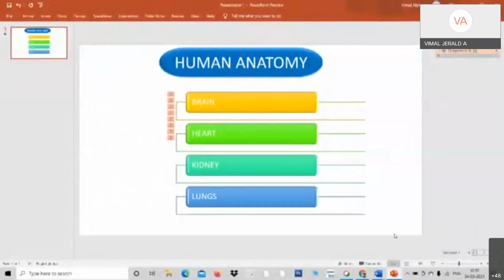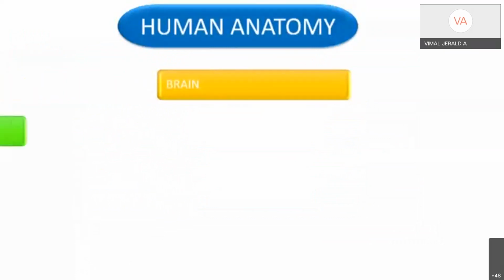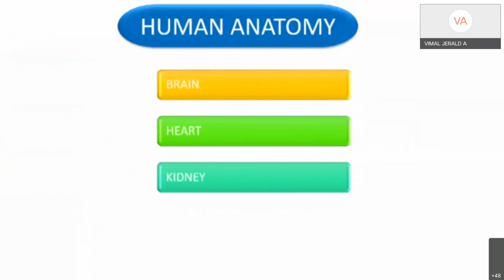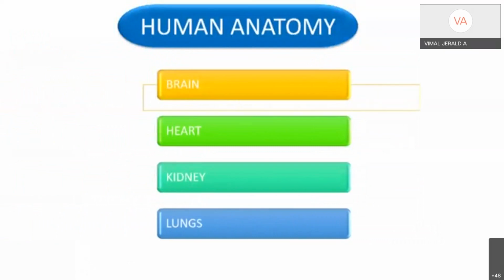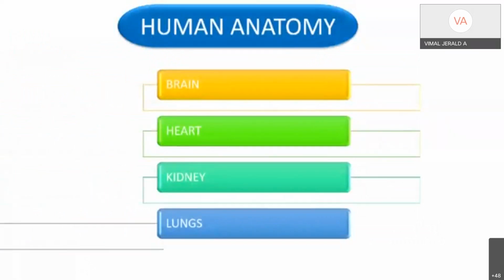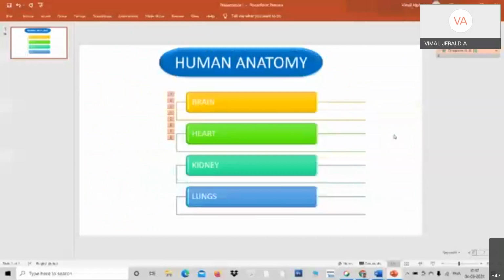Okay, for example, I just switch over. See, you can talk about, first thing, brain. You can talk about that and heart and kidney and lungs and all these organs in the human body. You can go ahead like this.